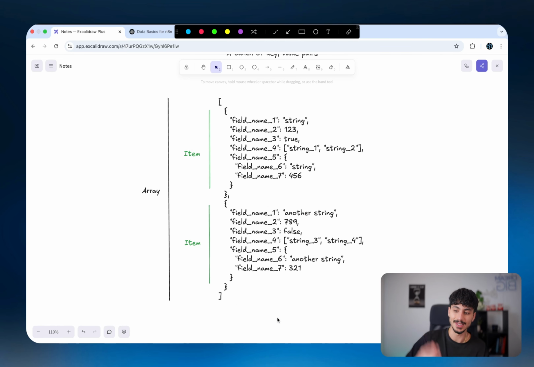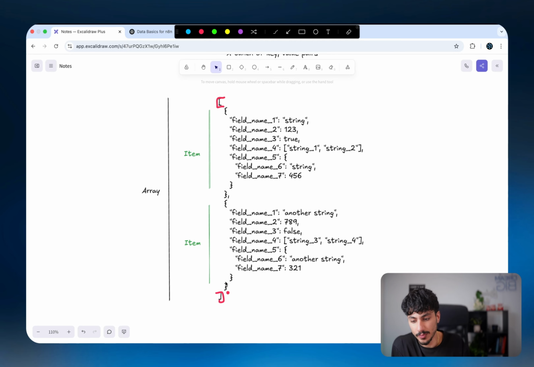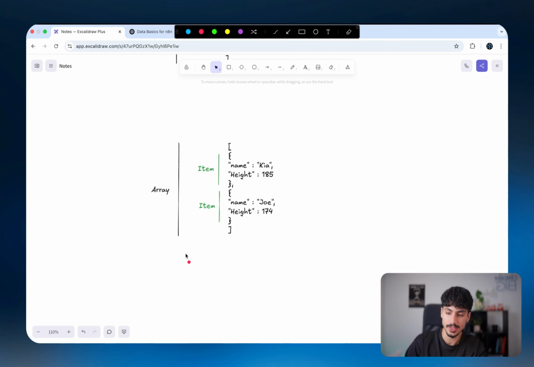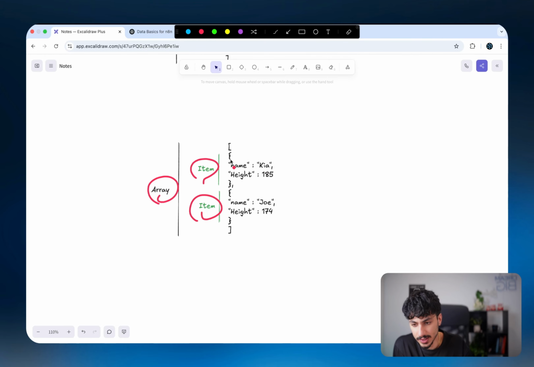And the reason is that in n8n, we mainly handle data with arrays of objects. So it's exactly what you see here. You usually have an outer array, and then you have objects inside that array as items. And I'll get into that in just a moment. But just to solidify it with a simple example, in this instance, we have another array with 2 items. These items are obviously objects, and the objects have 2 keys. One of them is called name, one of them is called height.